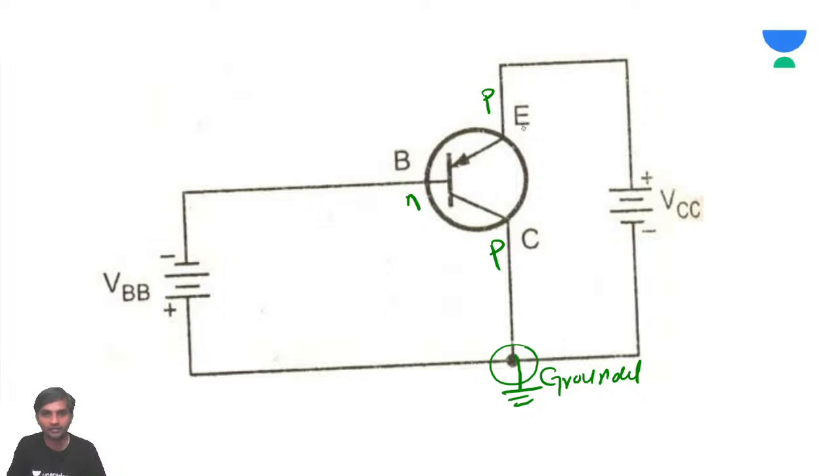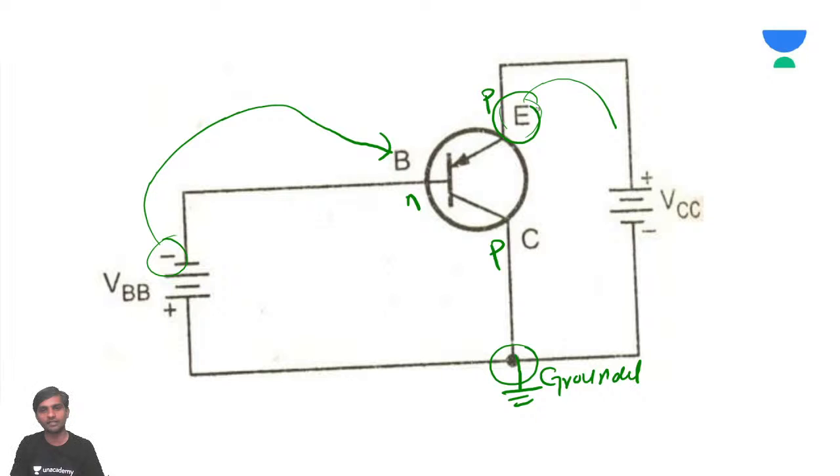So you can see here, emitter base junction has to be forward biased. Emitter base junction has to be forward biased means this emitter must be connected to the positive terminal and base has to be connected to the negative terminal. You can see here, this is connected to the negative terminal and this emitter is connected to the positive terminal. Base is N, connected to the negative terminal, and the P is connected to the positive terminal. So this is called forward biased.